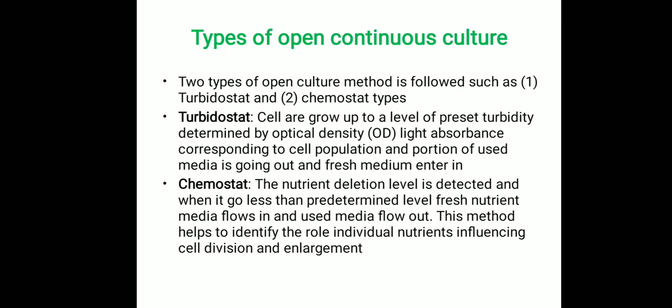So by measuring the cell turbidity, we can increase the inflow and release the cell culture outflow. Similarly, in the chemostat, the nutrient level is monitored in the culture media inside the vessel. So whenever nutrient depletion occurs, fresh media enters and used media comes out through the outflow.